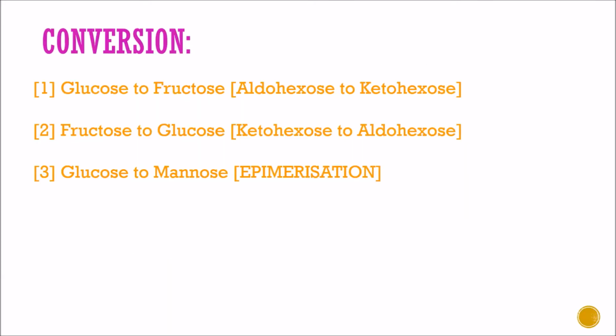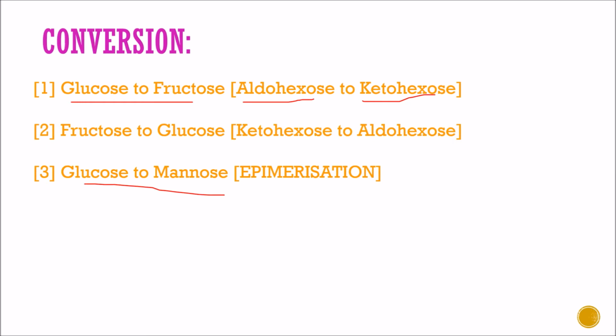So we have to study conversion of glucose to fructose, that is aldohexose to ketohexose. Here glucose is an aldose sugar having a 6 carbon chain structure, that is why it is known as aldohexose, and fructose contains ketone as a functional group and has 6 carbon atoms, that is why it is known as ketohexose. Second is fructose to glucose, that is ketohexose to aldohexose conversion. And third one is to study glucose to mannose conversion.